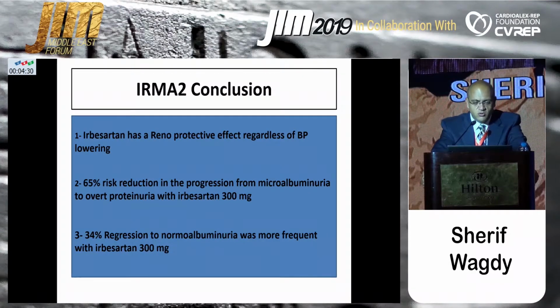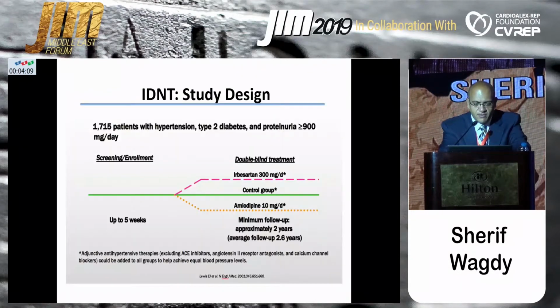And this was the conclusion of the trial, that irbesartan has a renoprotective effect regardless of the blood pressure lowering: 65% risk reduction in the progression from microalbuminuria to overt proteinuria with irbesartan 300 milligram, and 34% regression to normoalbuminuria was more frequent with irbesartan 300 milligram.